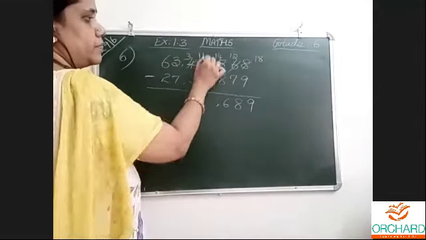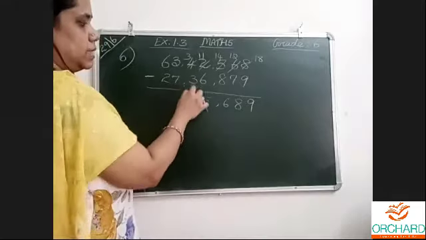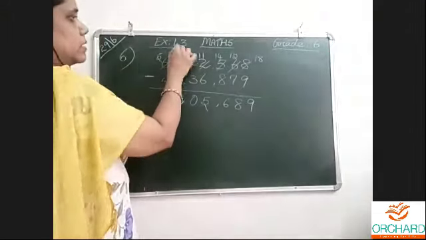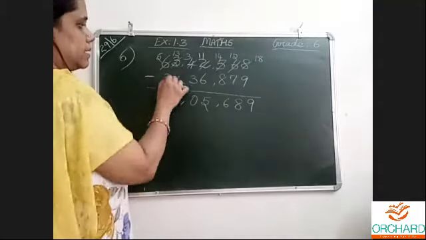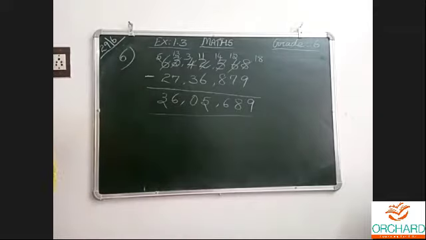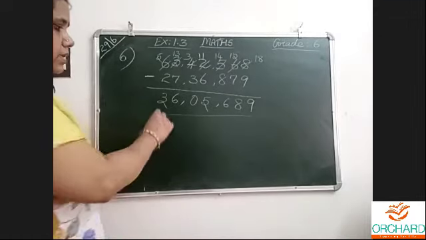Here 11. Everyone knows subtraction? I hope so. 3 minus 3, 0. 3 will not go in 7. 5. Here 13. 13 minus 7, 6. 5 minus 3. Let me check my number. 36,05,689. Correct. So this is the thing.